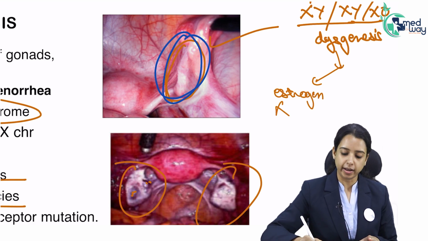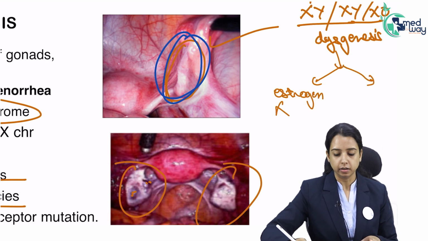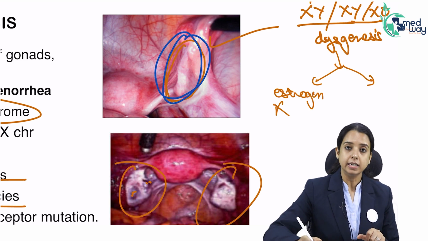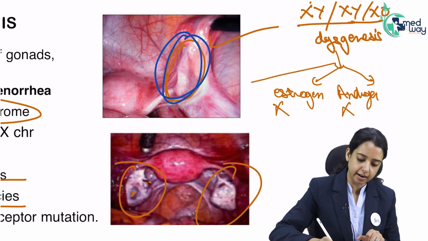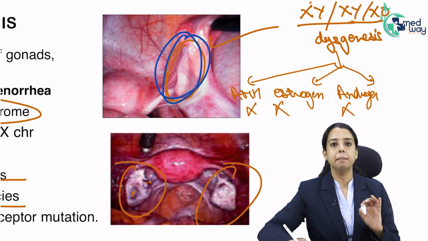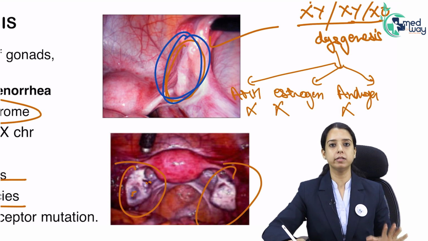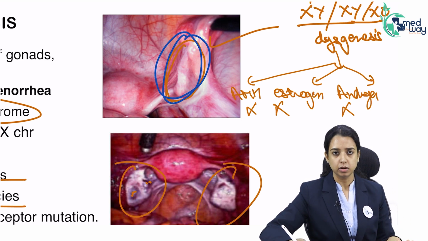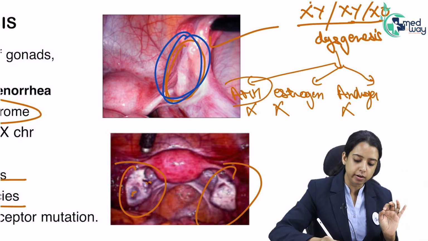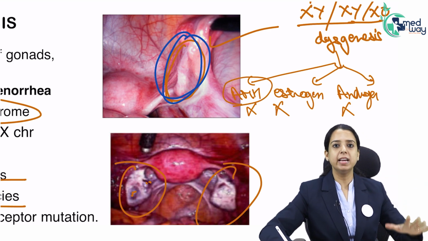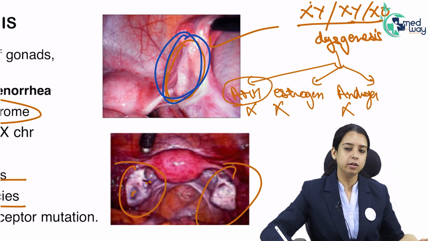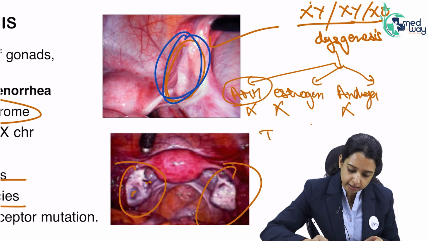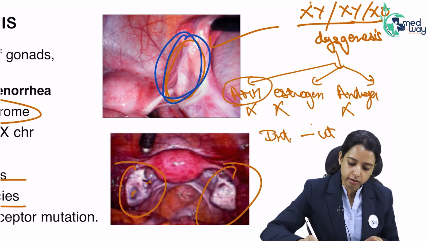absent. If it is XY, the testis is not working. So what is the function of testis? Testis secrete two hormones, androgens, which are also not being secreted, and anti-Mullerian hormone. So no hormone is being secreted. By default, the formation of uterus and vagina needs no hormone. They just need absence of anti-Mullerian hormone. So if your body has no hormone, no estrogen, no androgen, nothing at all, it doesn't matter. Anti-Mullerian hormone is absent, so the internal genitalia will always be uterus and vagina.